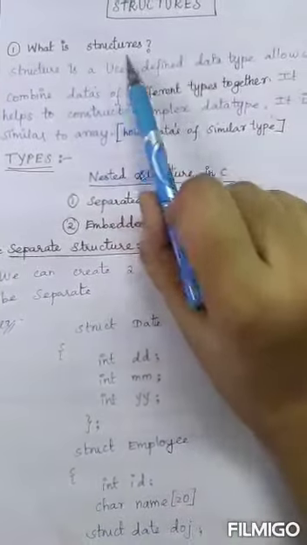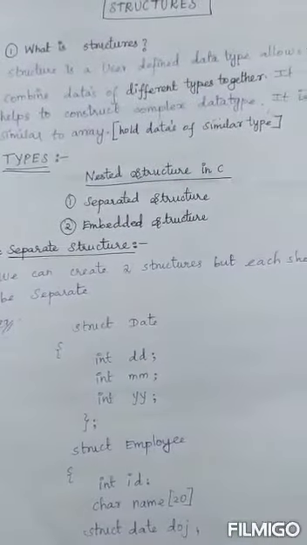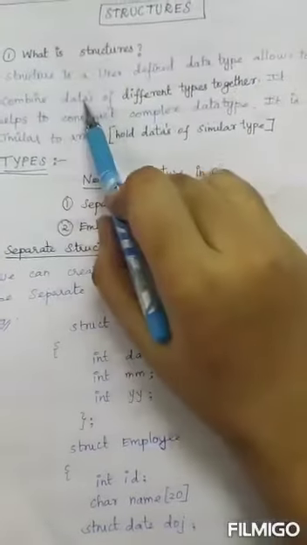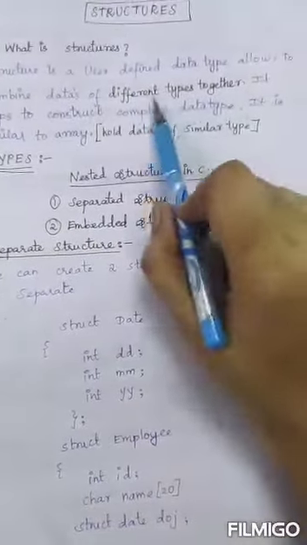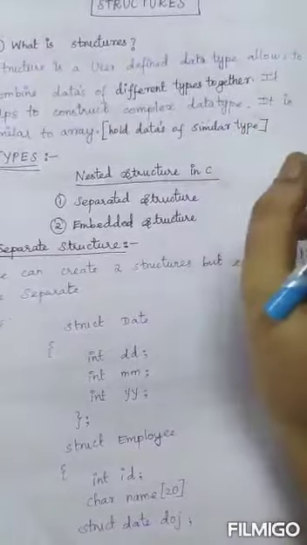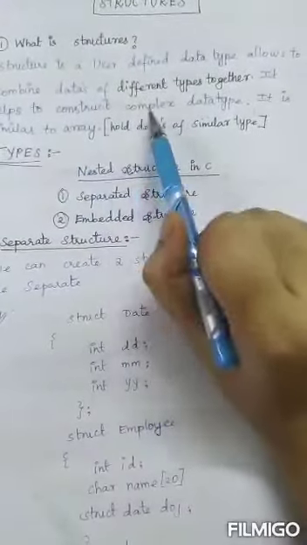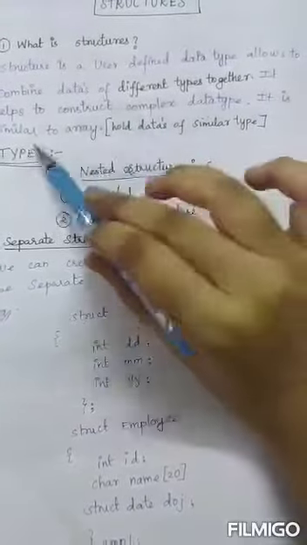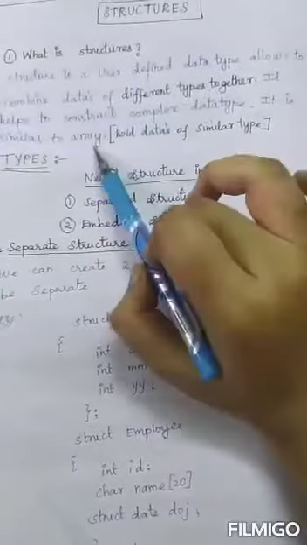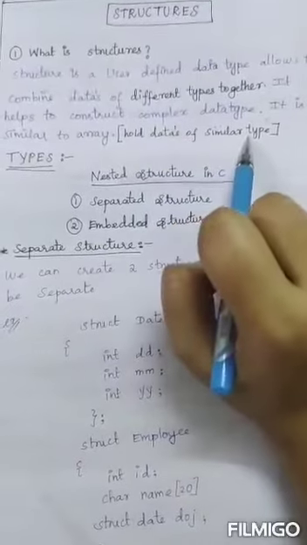So what is a structure? A structure is a user-defined data type that allows us to combine data of different types together. That's why I highlighted it: data of different types together. It helps to construct complex data types. It is similar to an array, but an array holds data of similar type.